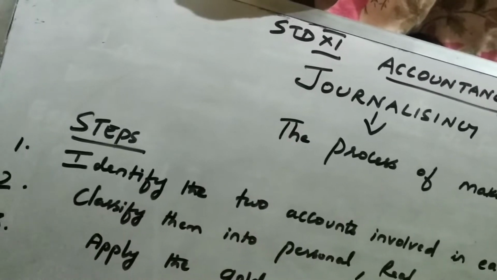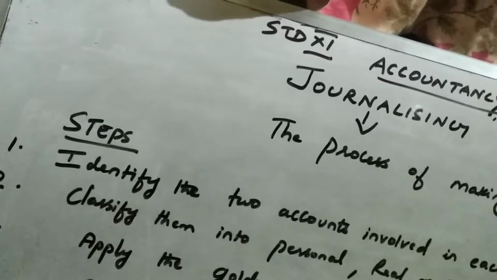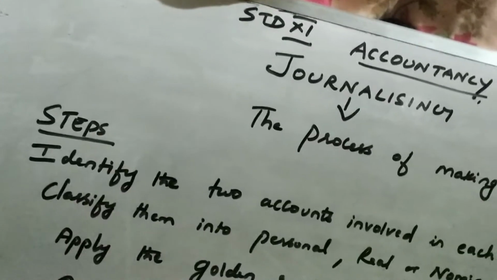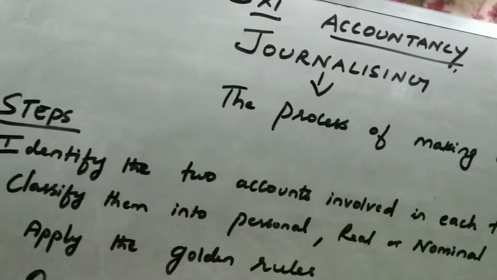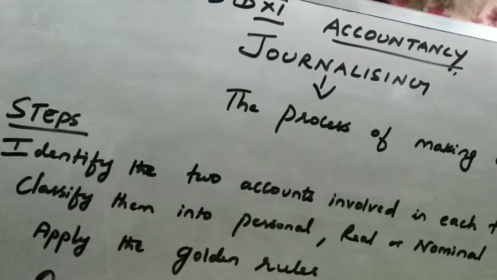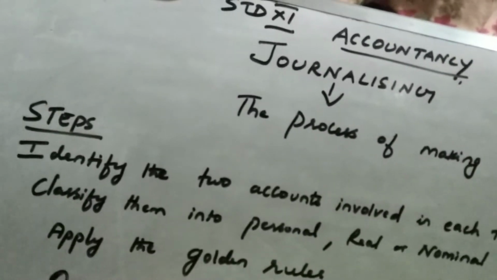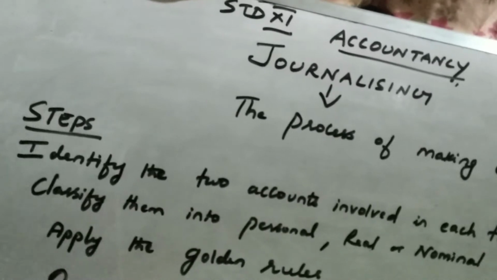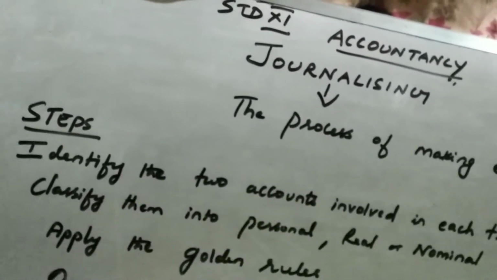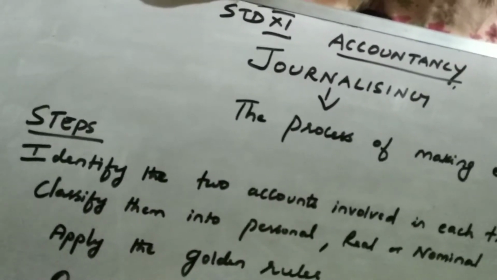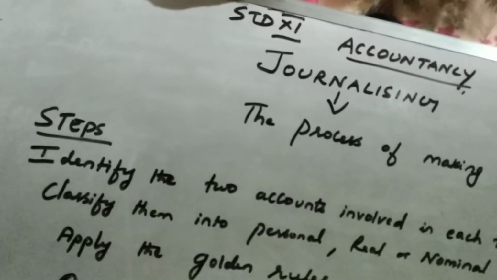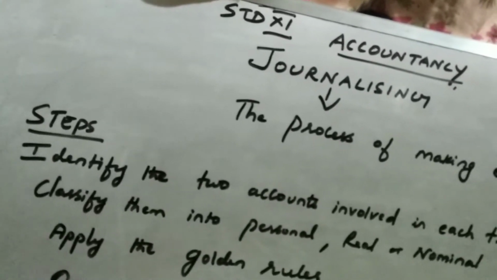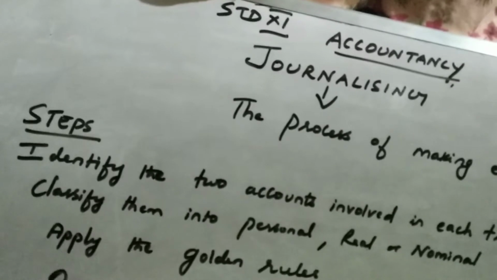All assets of the business come under real. Real can be tangible and intangible. What is tangible? Tangible items are those which can be seen, touched, and felt. Whereas intangibles are those which cannot be seen, and don't have any physical form or shape. So it cannot be seen or touched. It can only be felt.